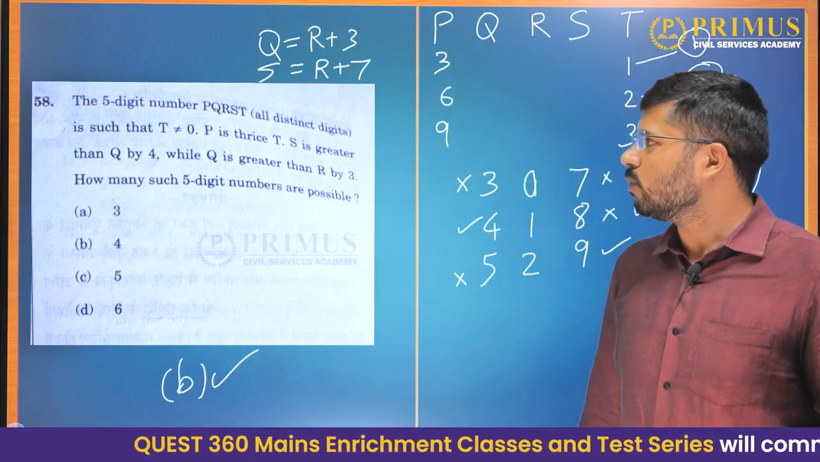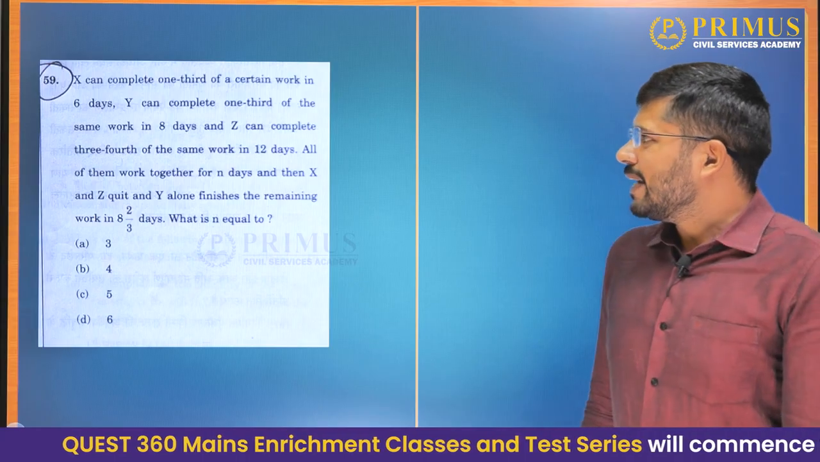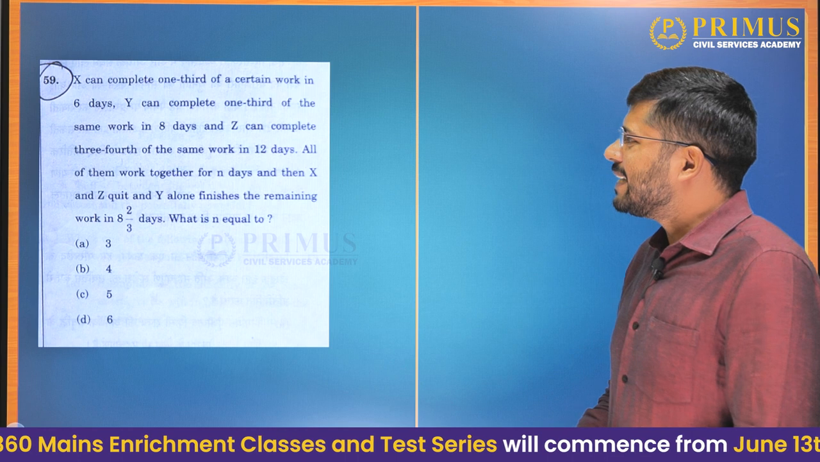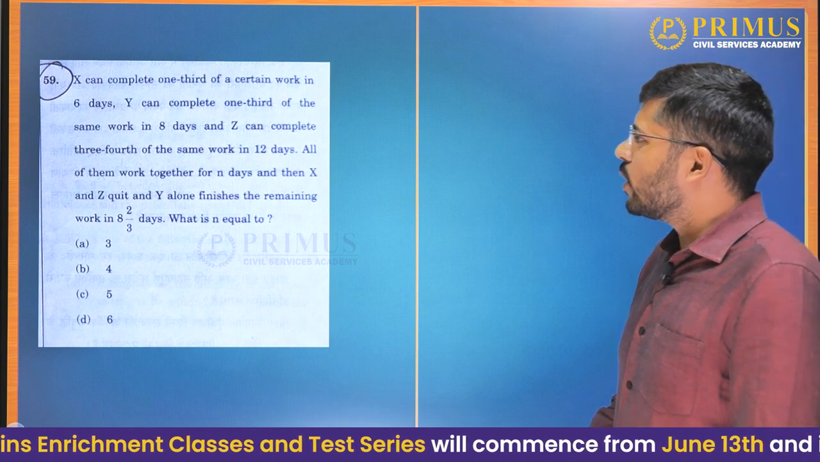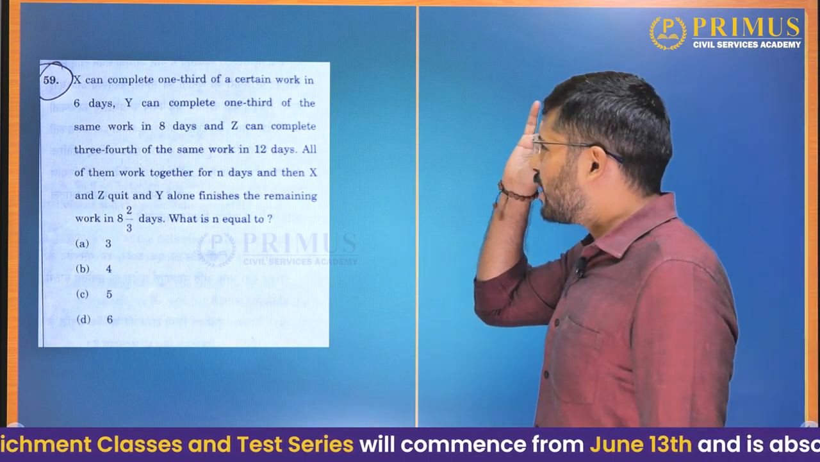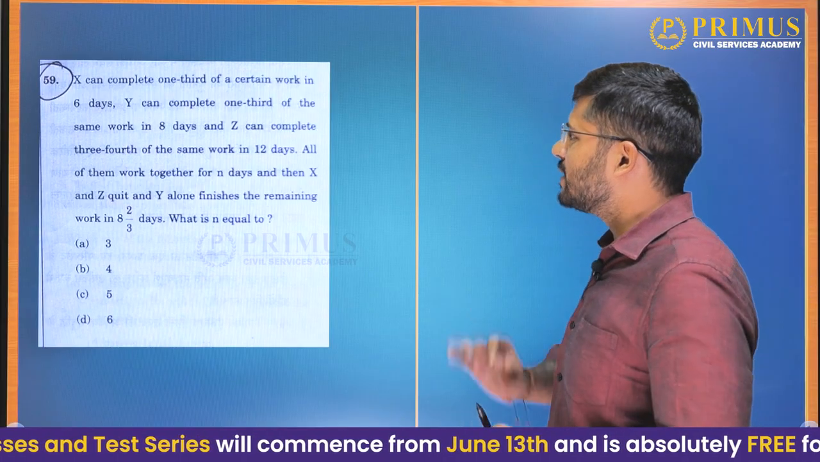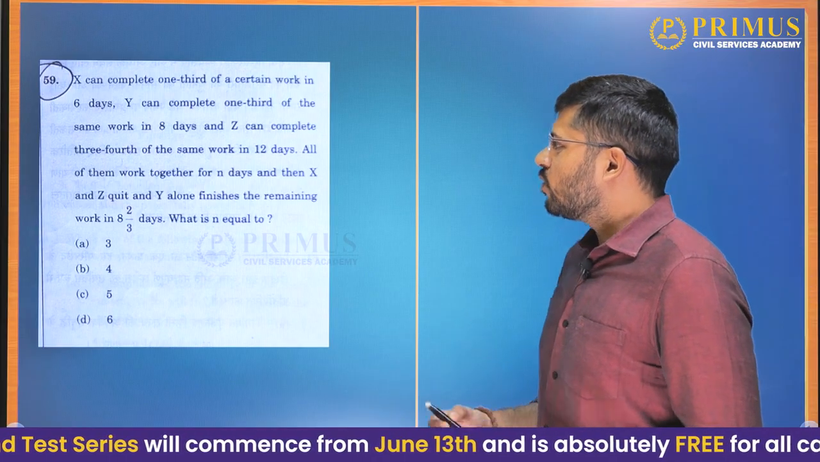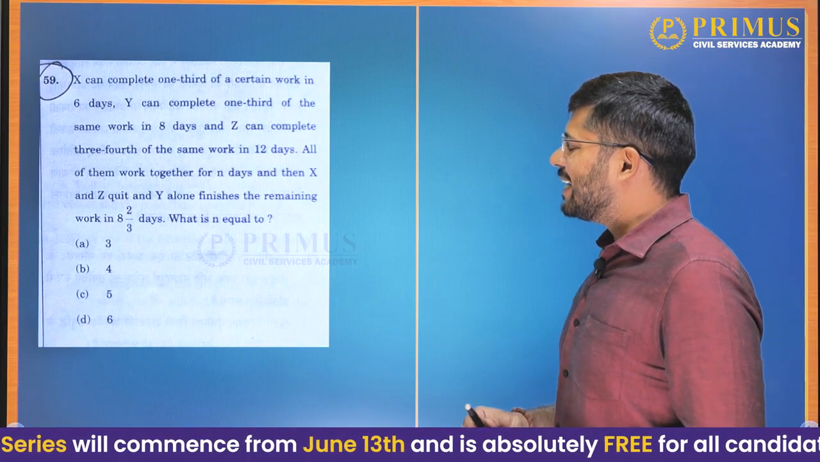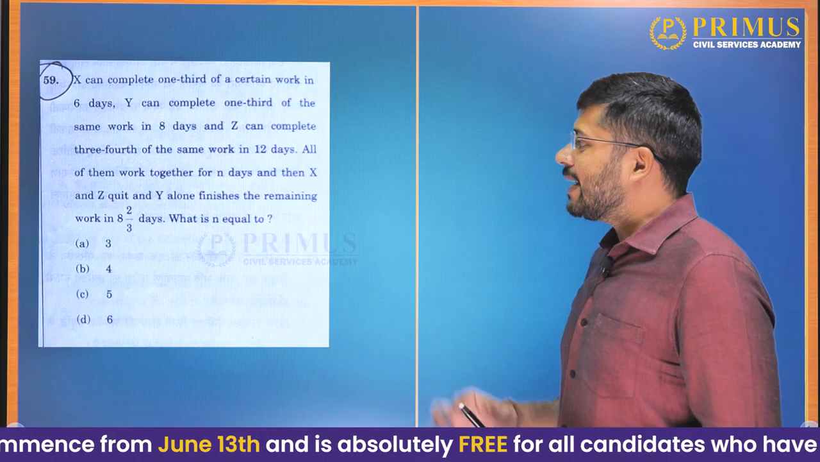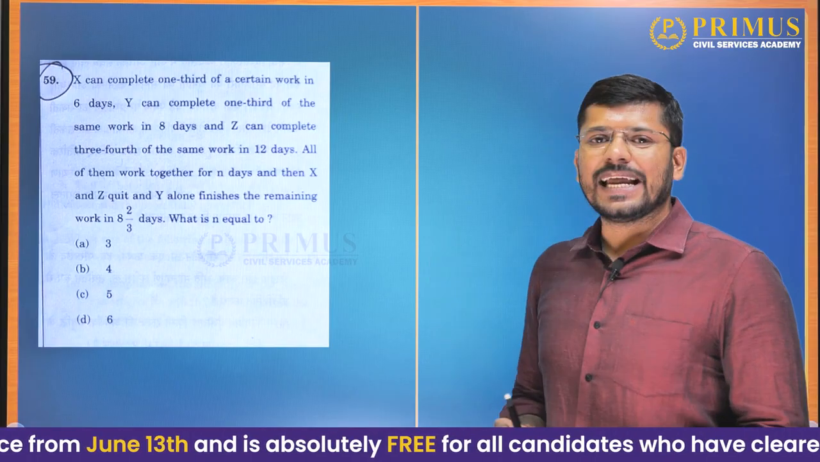Okay, we'll go further now. 59th. X can complete 1/3 of a certain work in 6 days. Y can complete 1/3 of the same work in 8 days, and Z can complete 3/4 of the same work in 12 days. All of them work together for n days, and then X and Z quit. Y alone finishes the remaining work in 8 2/3 days. What is n equal to?